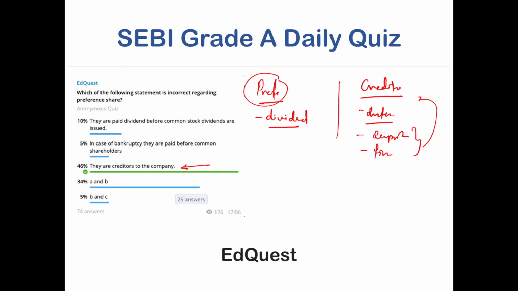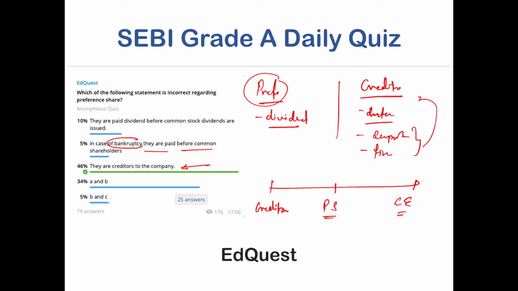Another important point we have to see is, in case of bankruptcy they are paid before common shareholders. So in case a company goes bust or bankrupt, how are payments made? The very first to receive payment would be the creditor, then the preference shareholder, and then if anything remains at all, a common equity holder would be given whatever is left. So I hope you are clear about this particular question.